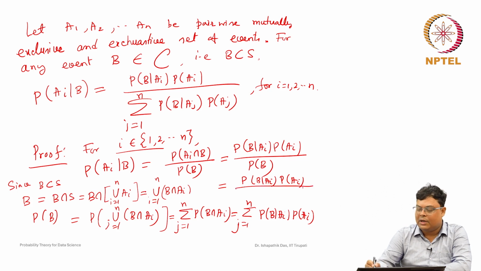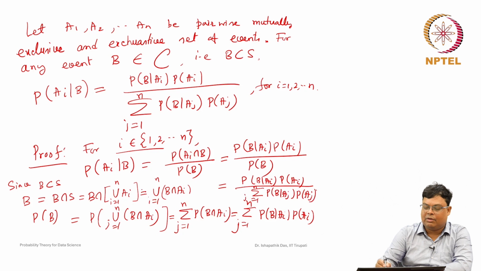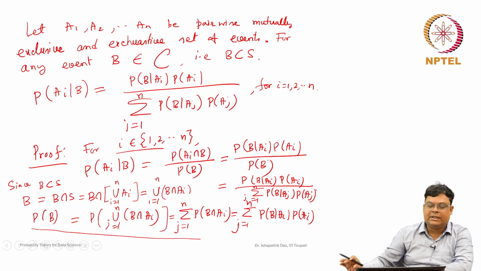So, this is nothing but the summation of j equal to 1 to n, probability of B given A_j into probability of A_j. This is the Bayes theorem, which I just proved, because we already did the theorem of total probability. We can replace the probability of B using the definition of conditional probability, and we also discussed how it comes. So, this is the Bayes theorem.